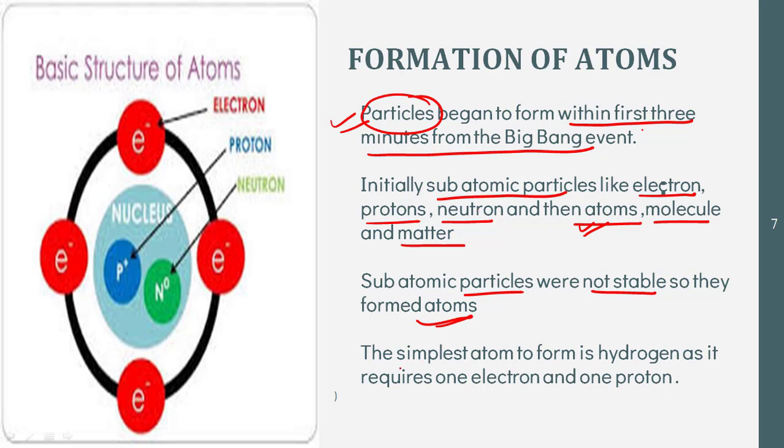So the simplest atom that they could form was hydrogen, because hydrogen just required one electron and one proton. So it was much easier for the subatomic particles like electron, proton and neutron to form hydrogen, because it just required one electron and one proton. That's why they started forming hydrogen very fast.